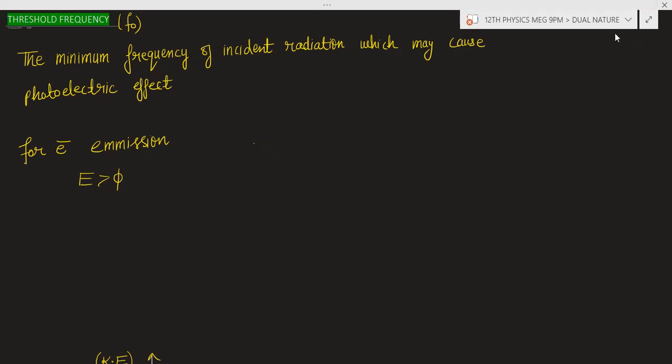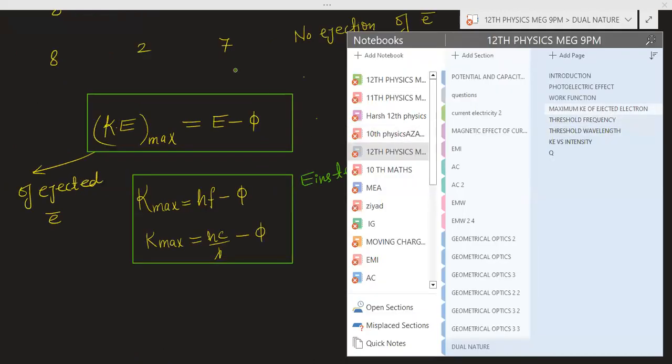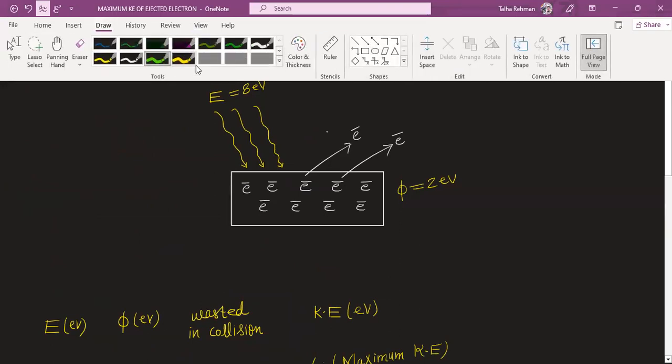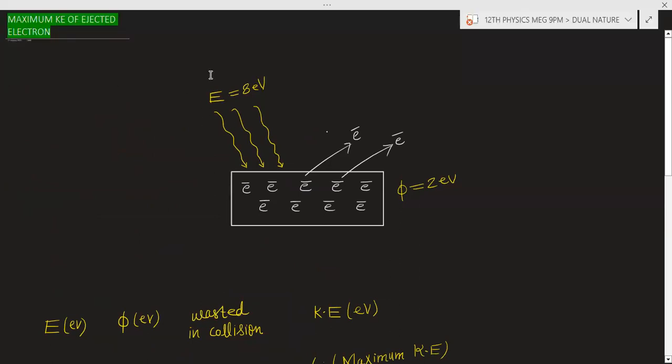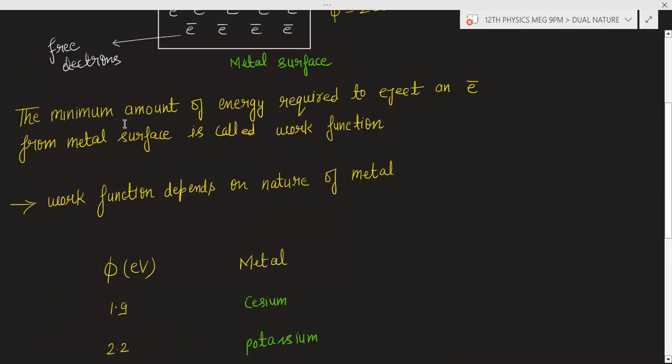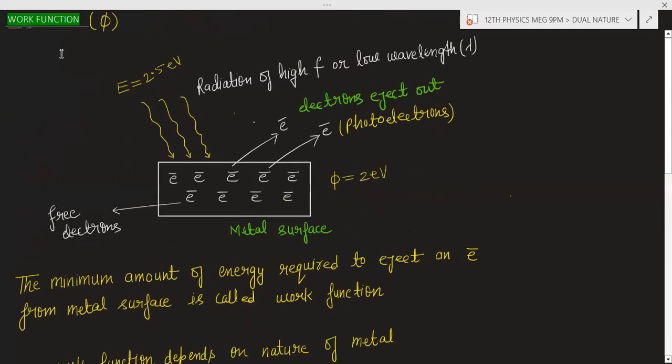Okay, so now you can see here for the electron emission, there is a minimum amount of energy required, and that minimum amount of energy required is known as the work function. In the same way, there is a minimum value of frequency required of the incident radiation to eject the electron out.